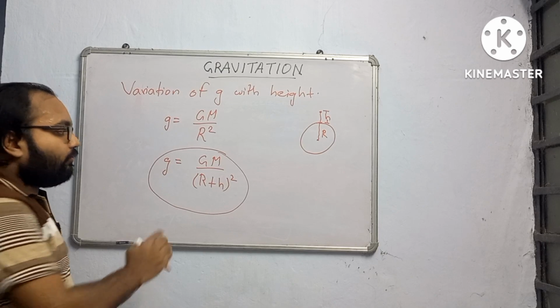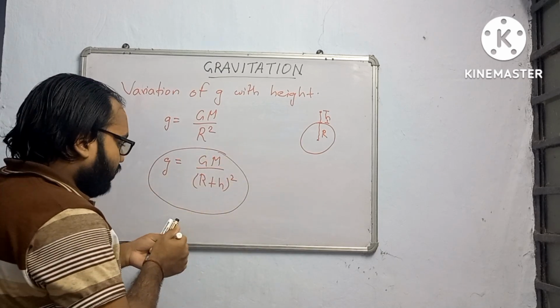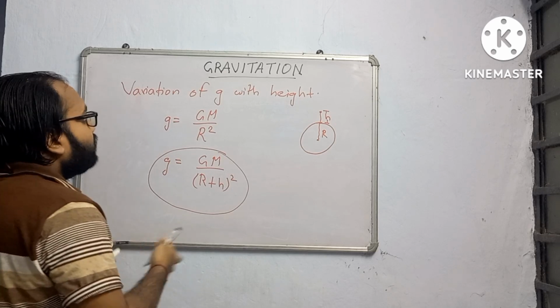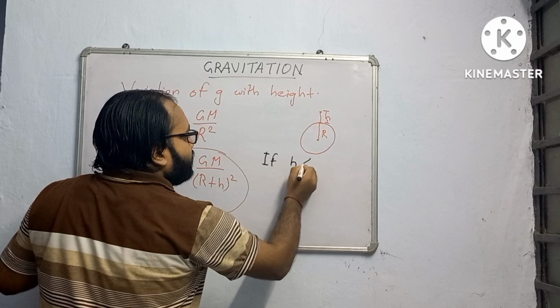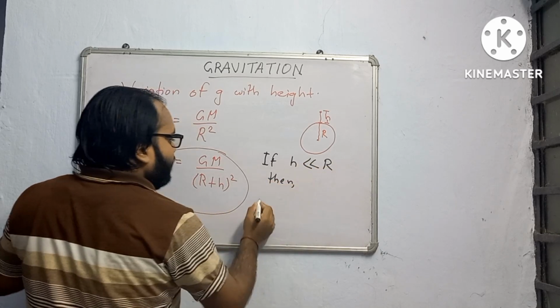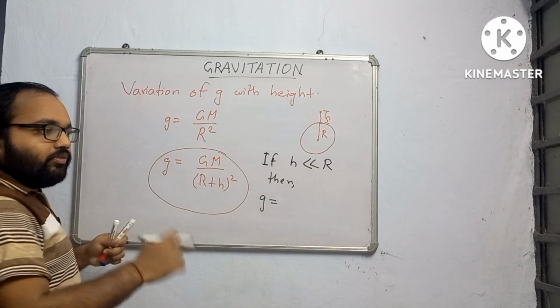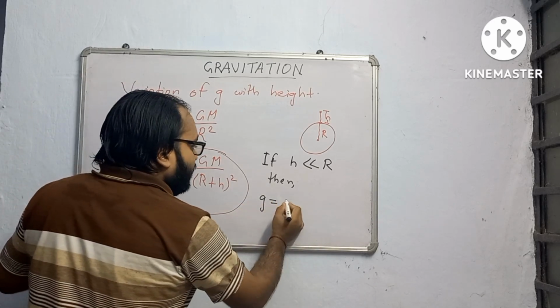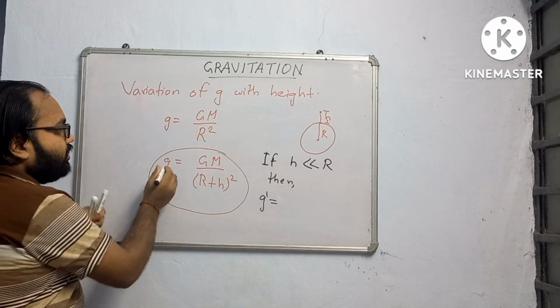But one more thing, if height is very, very less as compared to the radius of the earth, if h is very less than R, then g becomes, this is the derivation that I am not telling you because it will take time, g prime, because there is a change.